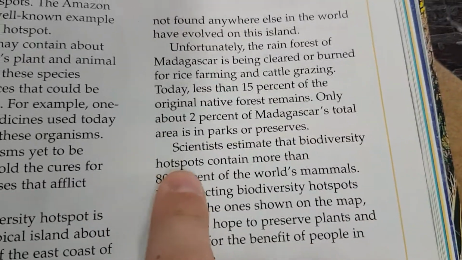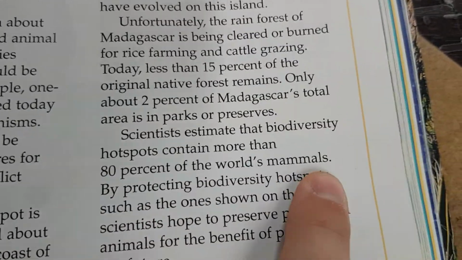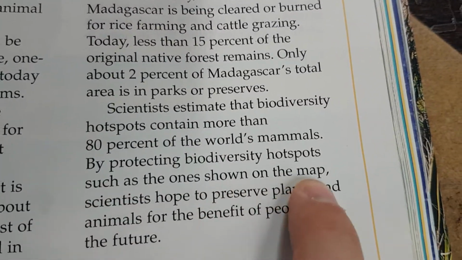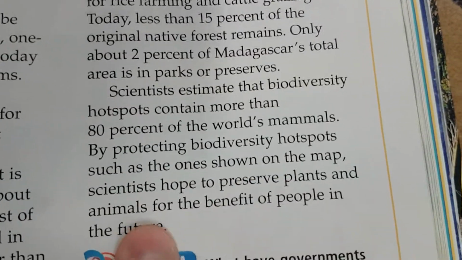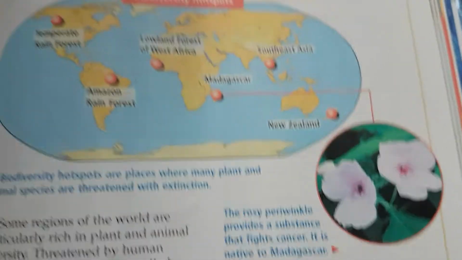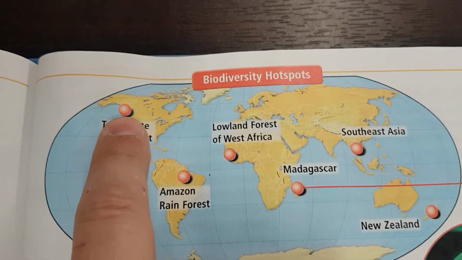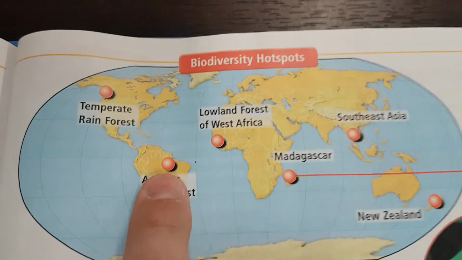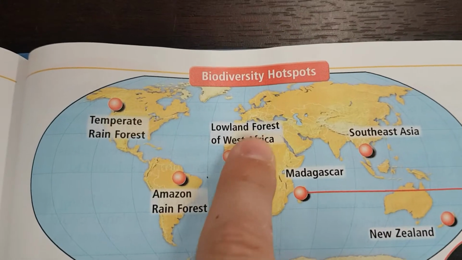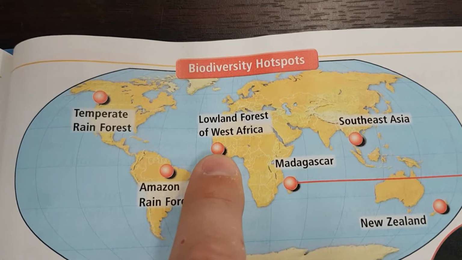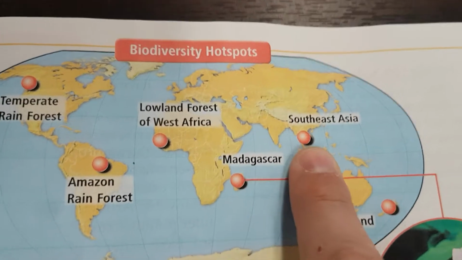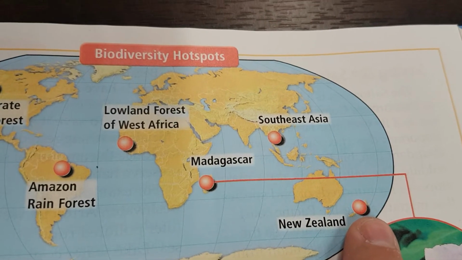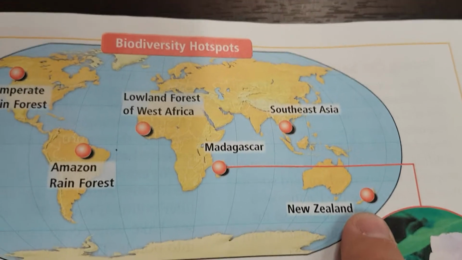Scientists estimate that biodiversity hotspots contain more than 80% of the world's mammals. By protecting biodiversity hotspots, such as the ones shown on the map, scientists hope to preserve plants and animals for the benefit of people in the future. Okay, so here's some of the hotspots. Temperate rainforests up near Seattle and Vancouver, up in Washington and British Columbia, the Amazon rainforest, lowland forest of West Africa, Madagascar, Southeast Asia, countries like Thailand, and New Zealand, off the coast of Australia.